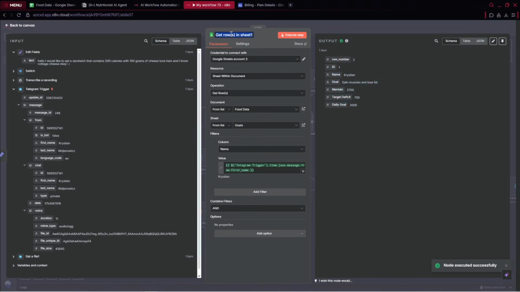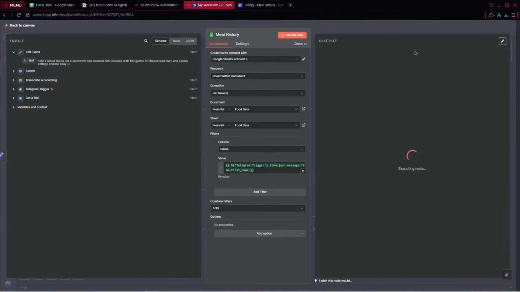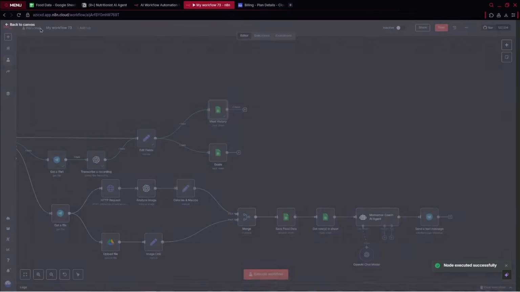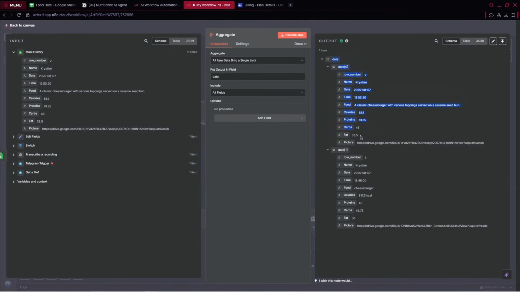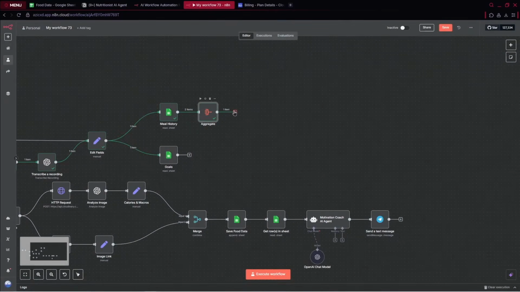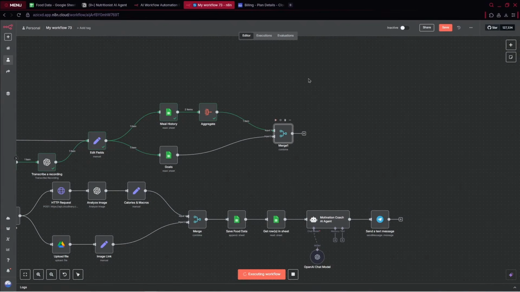Okay, so we've got our data. Perfect. Goals, correct. For this path, meal history, as you can see when we run it, we may have multiple items. So we need to aggregate this data into one string to get information for our AI agent. Later we'll use the formula stringify, so we just take this information as a string. But let's move on. We need to merge right now: combine all elements, all possible combinations. Okay, we are very close to the end.